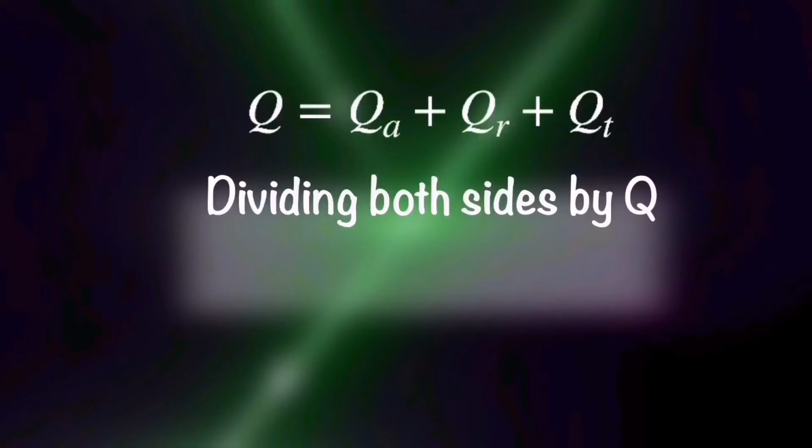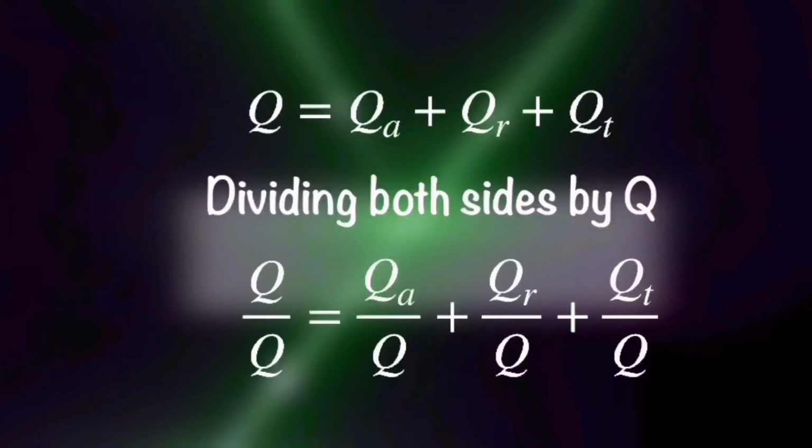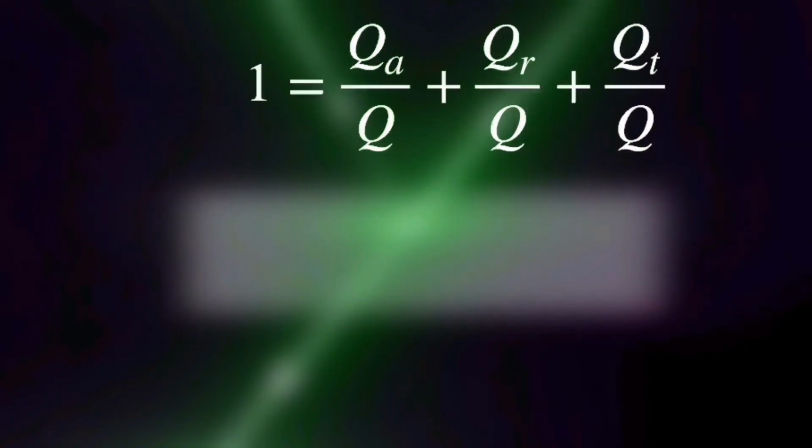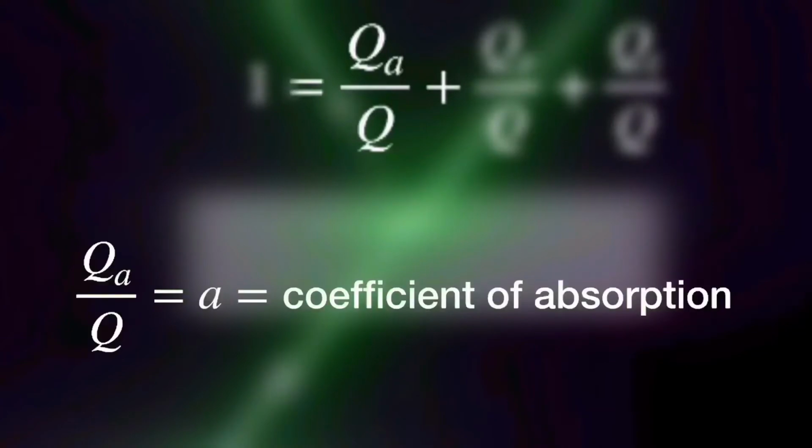Dividing both sides by Q, we get, see, Q is cancelled with Q और हमें मिलता है 1. Now look at the first ratio. It is the ratio of the amount of heat absorbed to the total quantity of heat incident. This is called the coefficient of absorption and it is denoted by A.